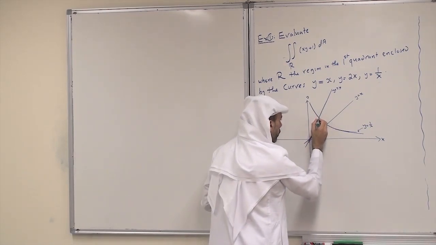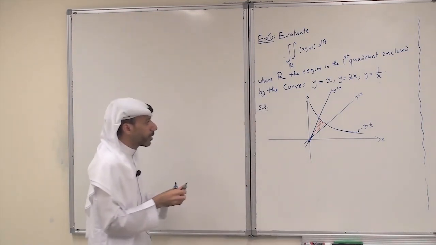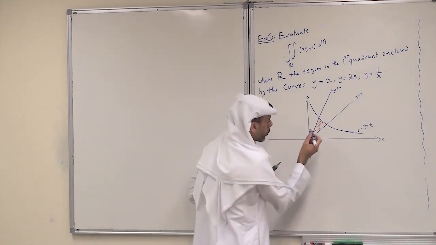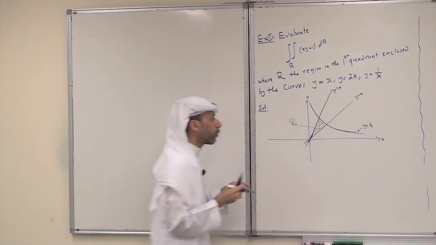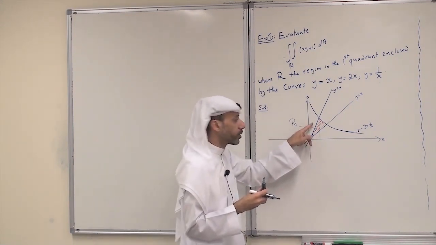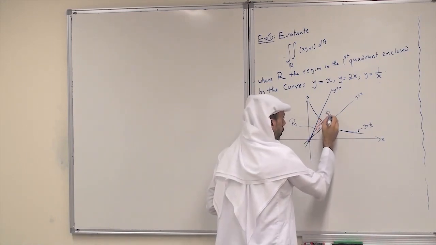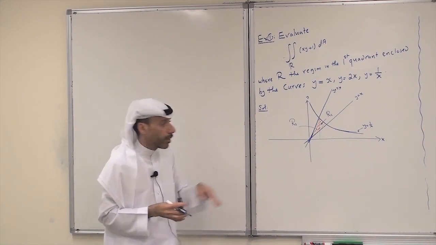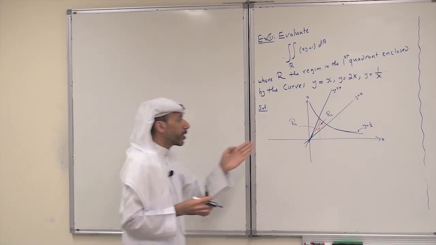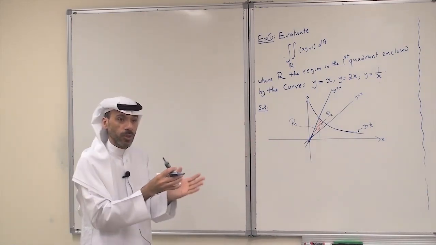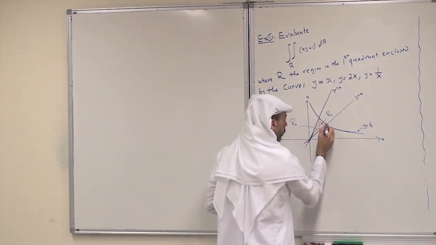So when you make the split here, I have a first region, R1, which is now of type 1. This is the lower and this is the upper curve. And the second region, R2, is also of type 1. This is the lower and this is the upper. Now when you split the region into two subregions, each of type 1, of course, we need to know what is the point of intersection.